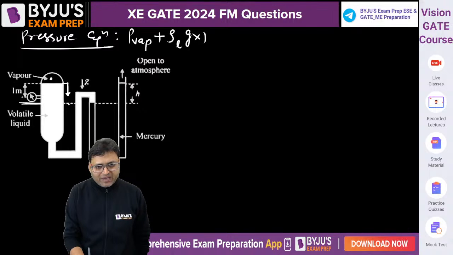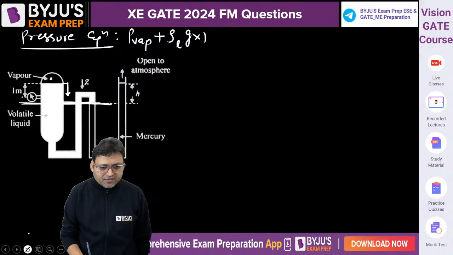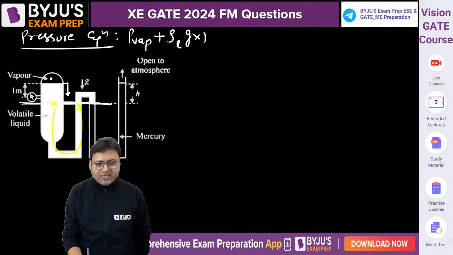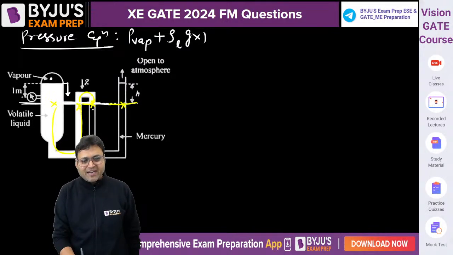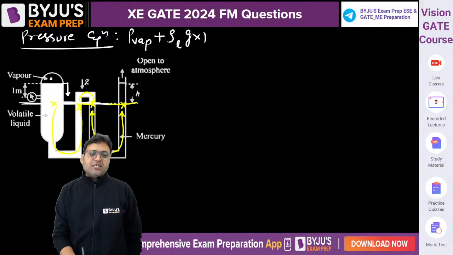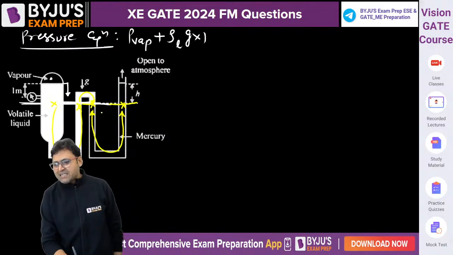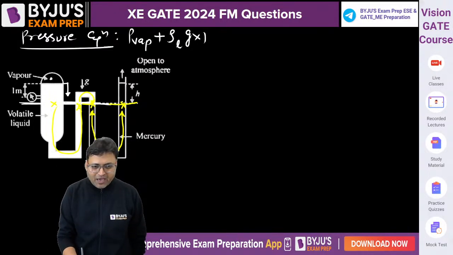So we can jump from here to here because these two points are joined by the continuous mass of the same static fluid. So pressure here will also be this, and we can jump again. These two points are also joined by a continuous mass of the same static fluid, and we can jump here as well. And now we are moving in upward direction to reach atmosphere.